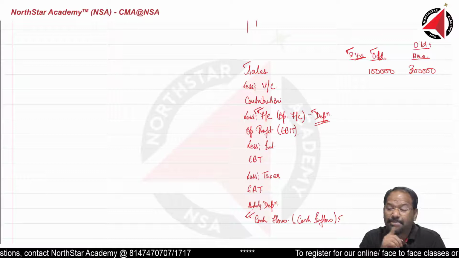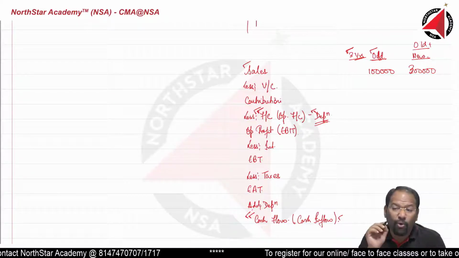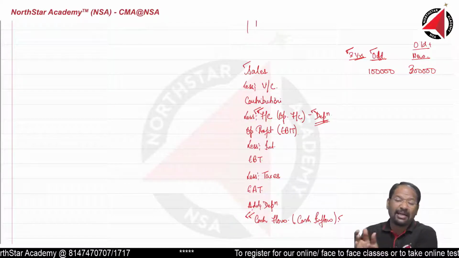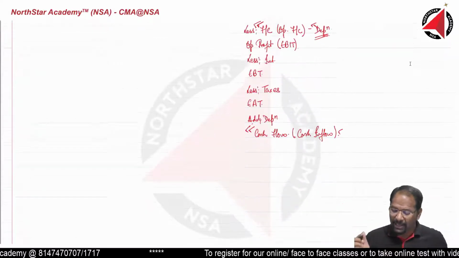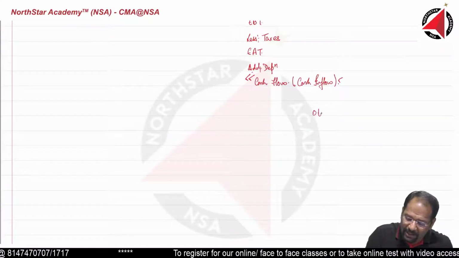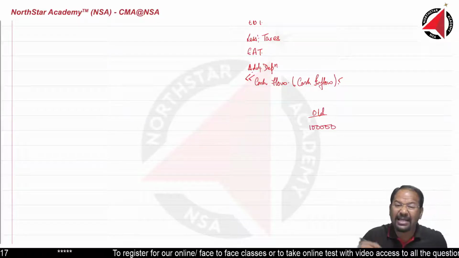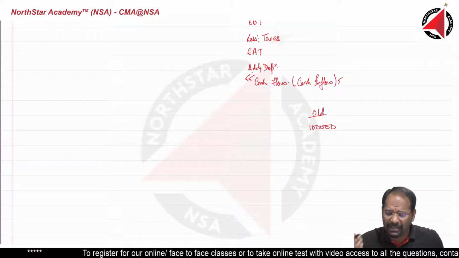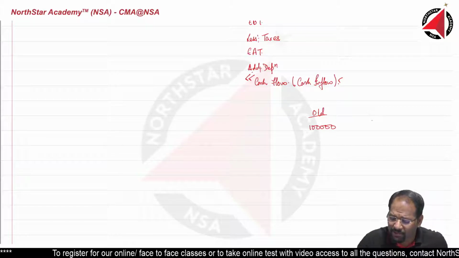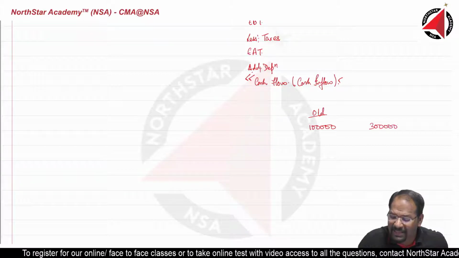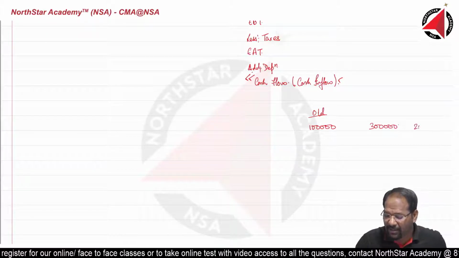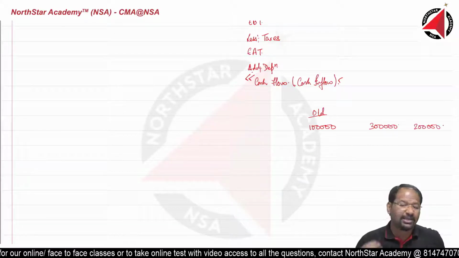Then how much is because of the new one only, which we call it incremental. For example, earlier with the old machinery you are earning or you are having a sales of 100,000. Now after expansion, diversification, all that you have done, you are having a sales of 300,000. So how much is the incremental sales that you are having? You are having 200,000 of incremental sales.